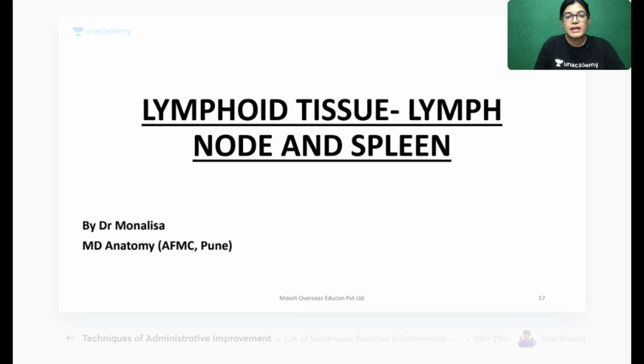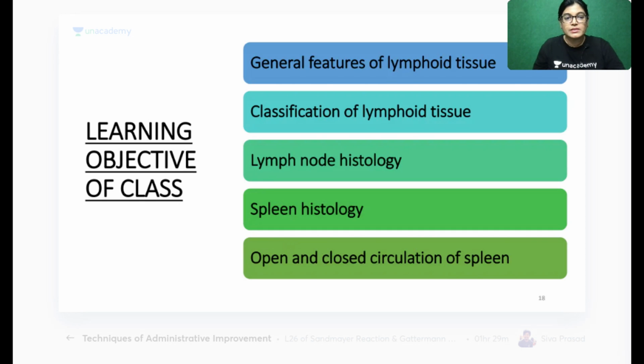Now let's start with today's topic, that is lymphoid tissue. Coming to the learning objective of today's class: we have to know the general features of lymphoid tissue, classification of lymphoid tissue, lymph node histology, spleen histology, and open and closed circulation. These are the learning objectives of the session, which have to be studied. The goal of the session will be to know lymphoid tissue classification, general features, histology of the spleen, histology of lymph node, and open and closed circulation.